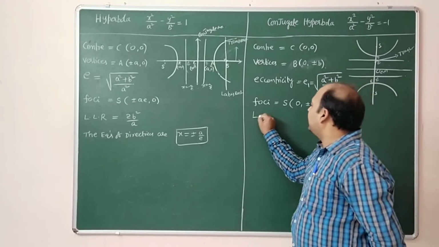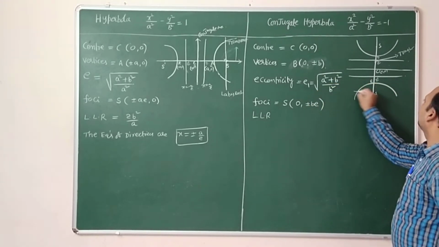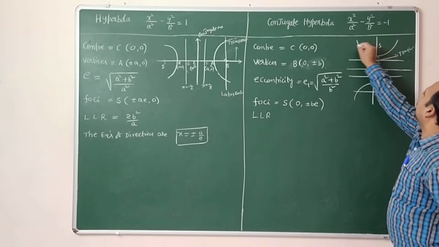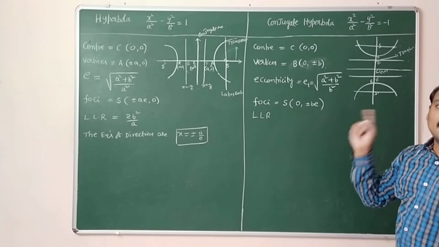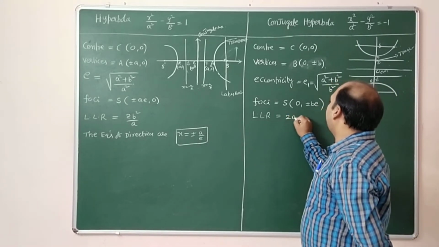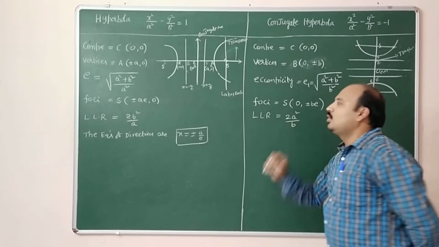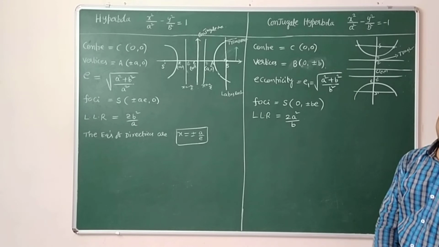After that, length of latus rectum. The line which is passing through the focus, either this one or this one, from here to here. LLR for this is 2a square by b when it is conjugate hyperbola.